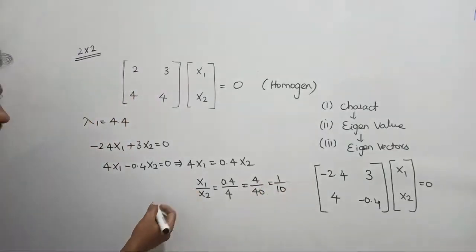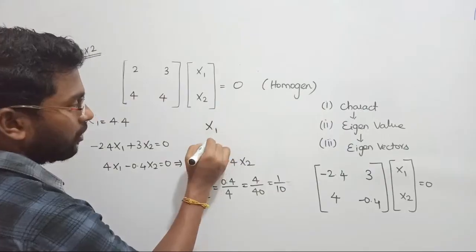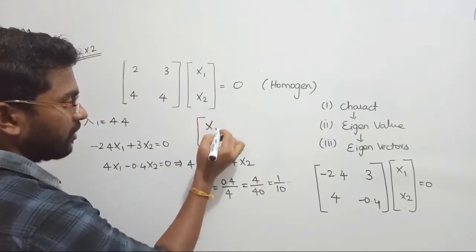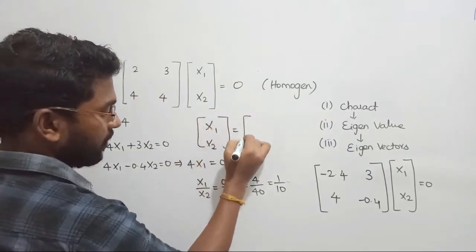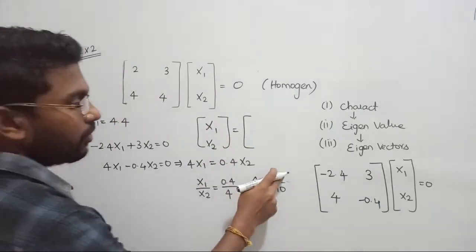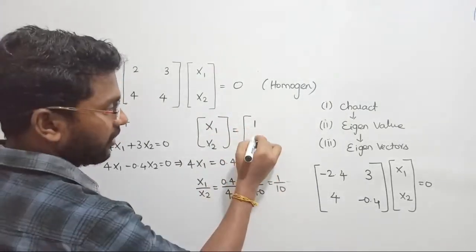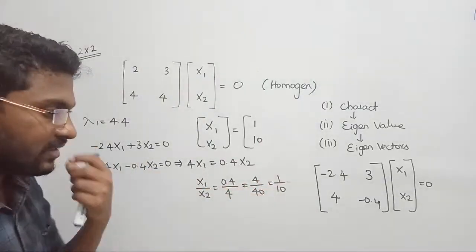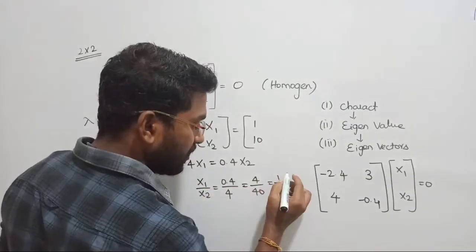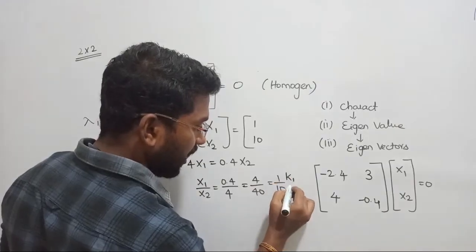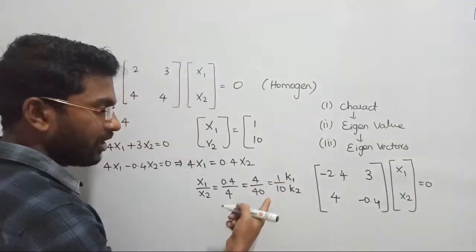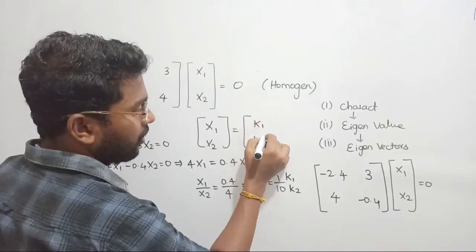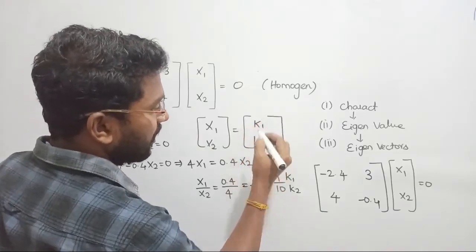In vector form, it can be written as x1 equal to 1 and x2 equal to 10. That ratio x1 by x2 is 1 by 10. Guys, listen. Actually, I will have to consider two scaling constants here, k1 and k2. So k1 is 10 times k2. That is the correct relation.